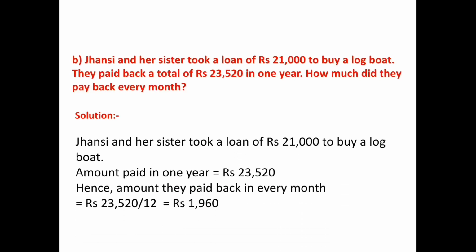Jhansi and her sister took a loan of 21,000 rupees to buy a logboat. Amount paid in 1 year is equal to rupees 23,520. Hence, amount they paid back in every month is equal to 23,520 divided by 12 is equal to rupees 1,960.